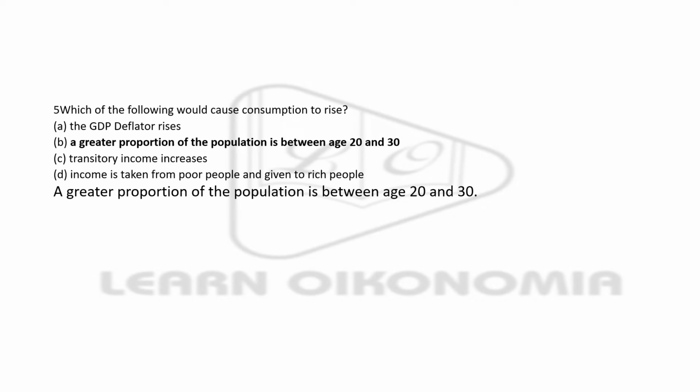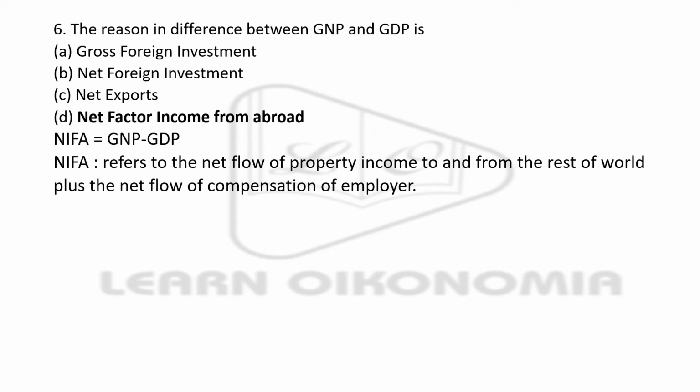The next question is, which of the following would cause consumption to rise? The given options are GDP deflator rises, greater proportion of population is between 20 and 30, transitory income increases, income is taken from poor people and given to rich people. The right answer is option B, greater proportion of population is between 20 and 30. Next.